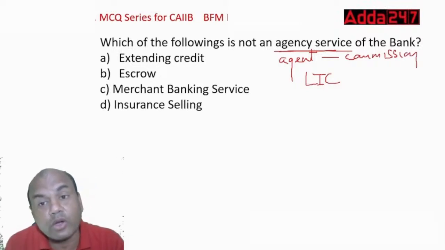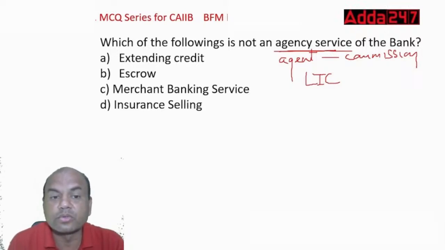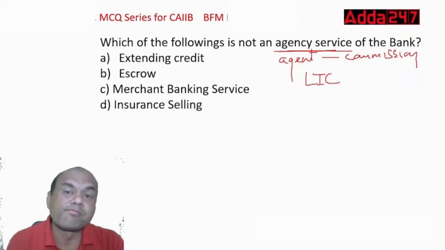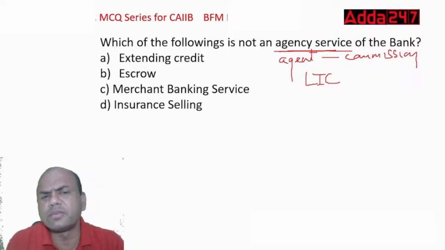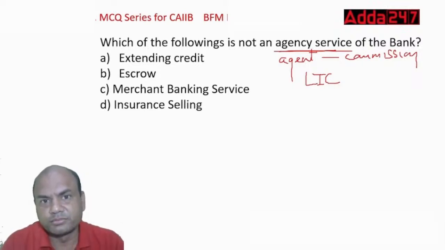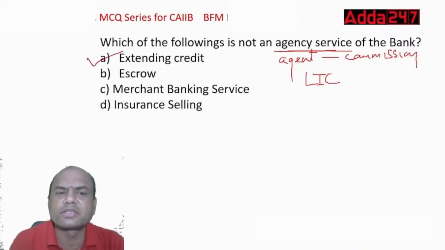So which of them is not an agency service? Extending credit, escrow, merchant banking services, and insurance selling. So which of them is not an agency, where they are not acting as the agents? Now, a very easy one but a tricky one. You can immediately see the answer. Let me see how many of you can answer over here. Correct. Extending credit. It is not an agency commission over here.